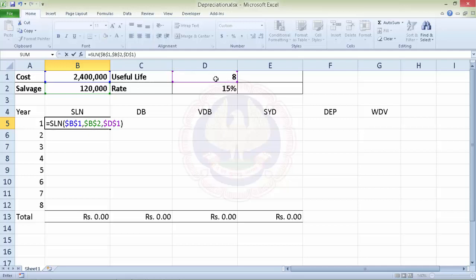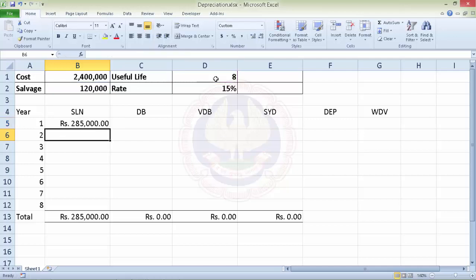So what we have described is we want to calculate depreciation as per the straight line method, where the cost is 2,40,000, the salvage value is 1,20,000, and the useful life is 8 years.